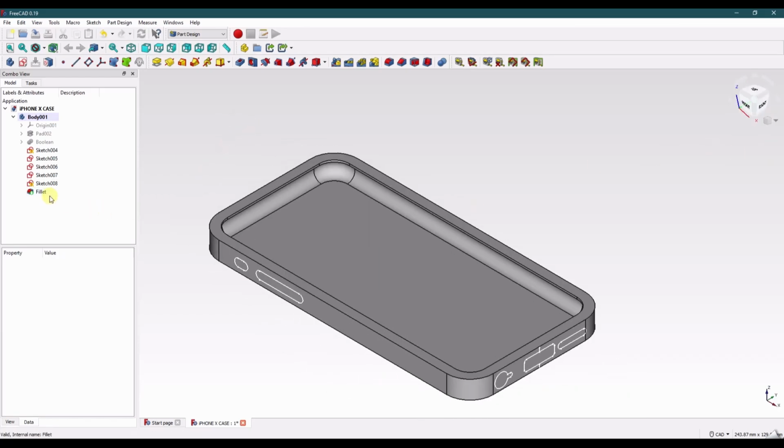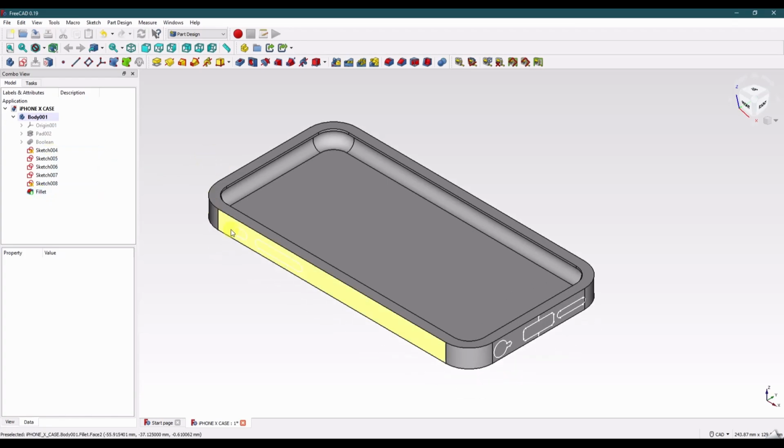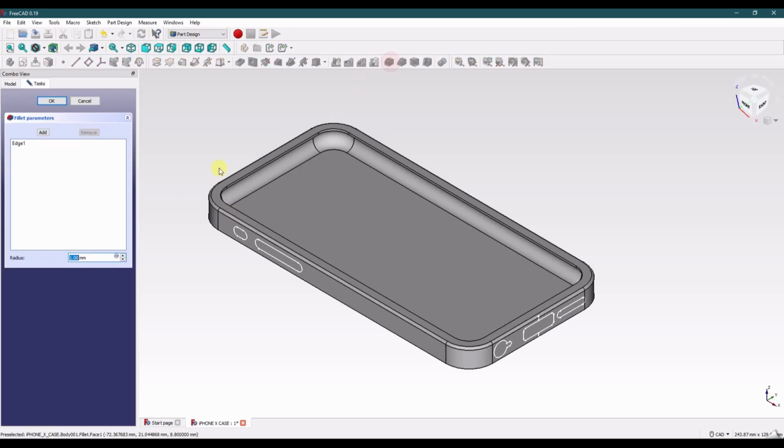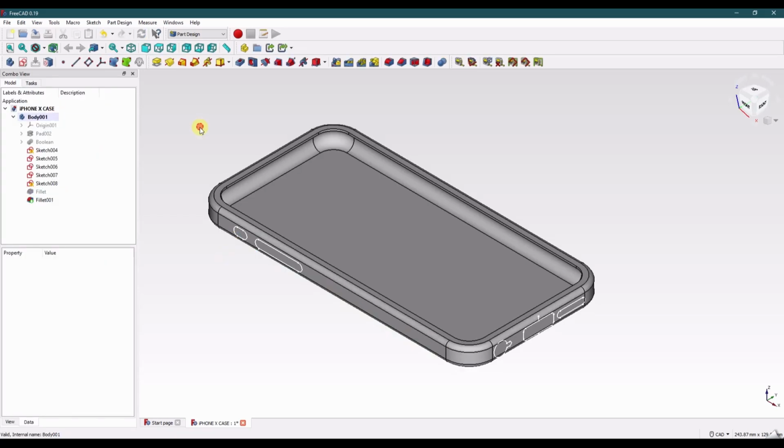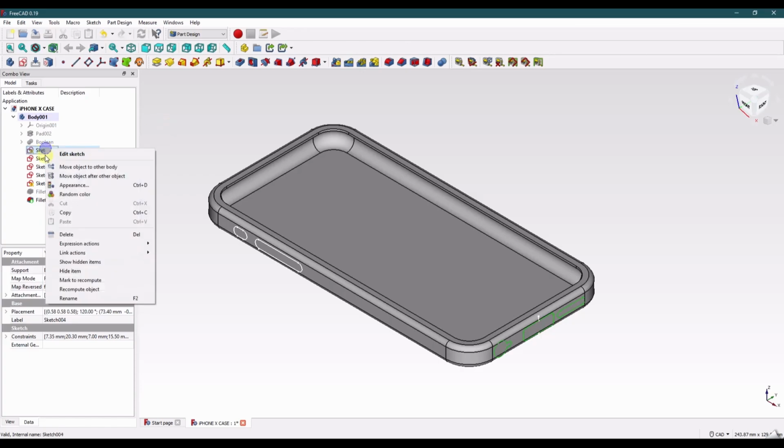Right, it doesn't because it's after those sketches. So that's fine, I guess. And then we want to put our fillet on here as well.